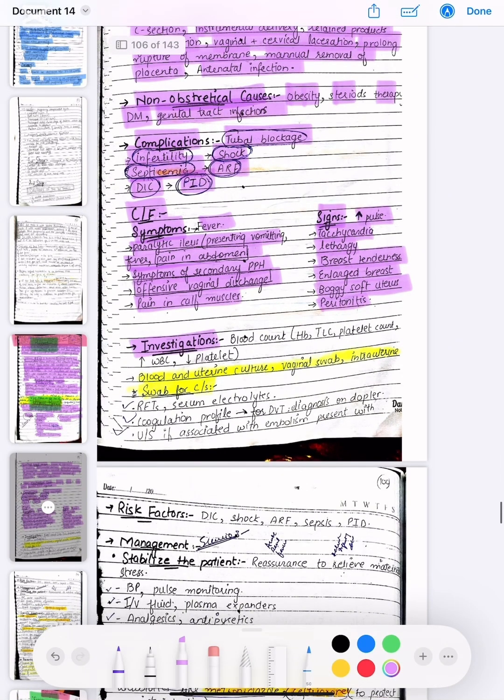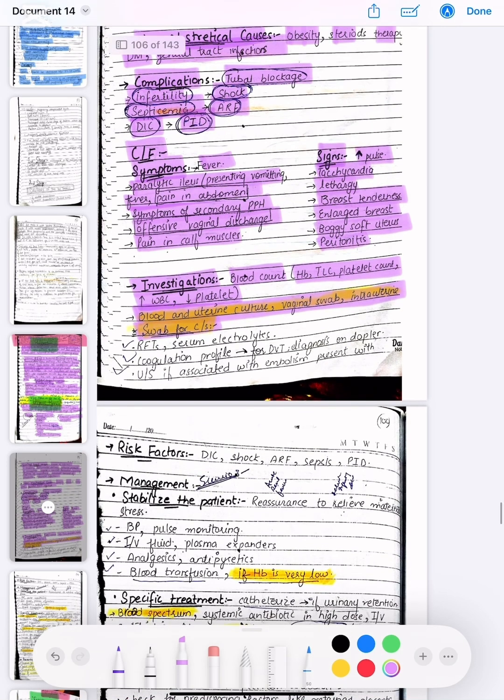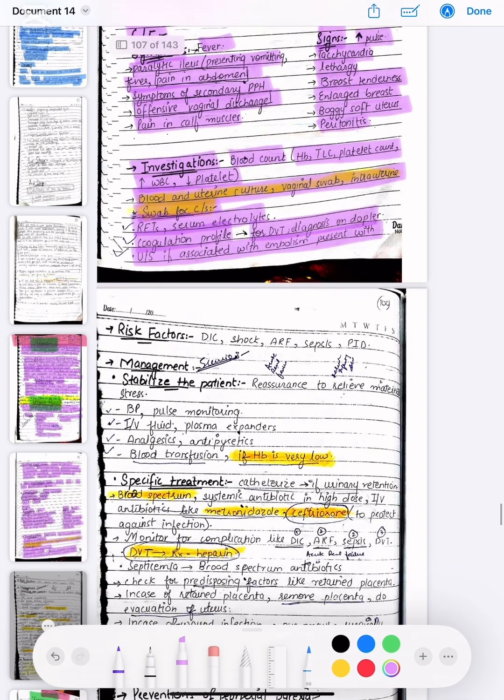Now, the investigation options are blood count, that is HB, TLC, platelet count, with increased WBC and decreased platelets. Blood and uterine culture, vaginal swab, and intrauterine swab are done along with clinical examination. RFTs and serum electrolytes are done. Coagulation profile is done, and for DVT diagnosis, Doppler ultrasound if associated with embolism. The risks are DIC, shock, ARF, sepsis, and PID.